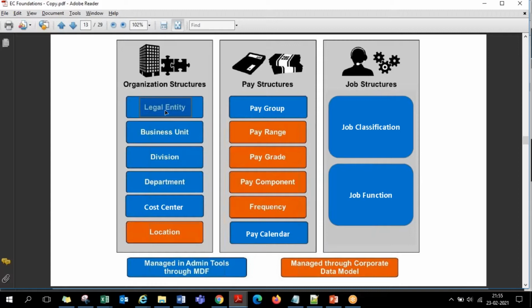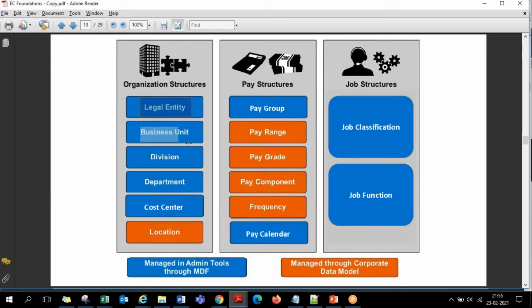So say, for example, you are implementing SuccessFactors for Coca-Cola. Coca-Cola is one legal entity, where we are implementing for Coca-Cola India, Coca-Cola US, Coca-Cola Australia. Then each of them is one legal entity. Coca-Cola India is one legal entity, one company. Coca-Cola US is one, Coca-Cola Australia is one. Three group companies is what you are implementing SuccessFactors for. So in that system, there will be three legal entities created.